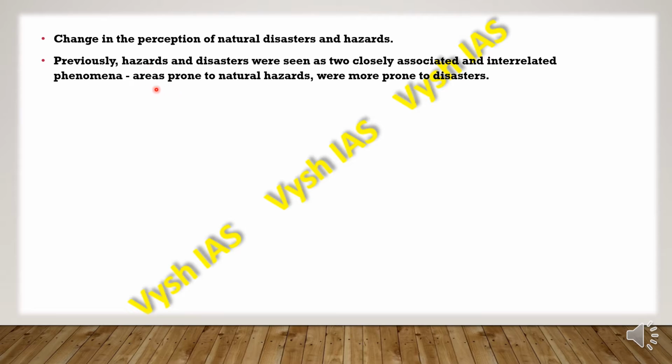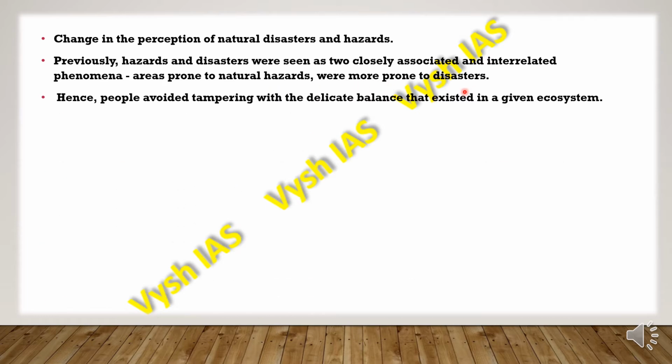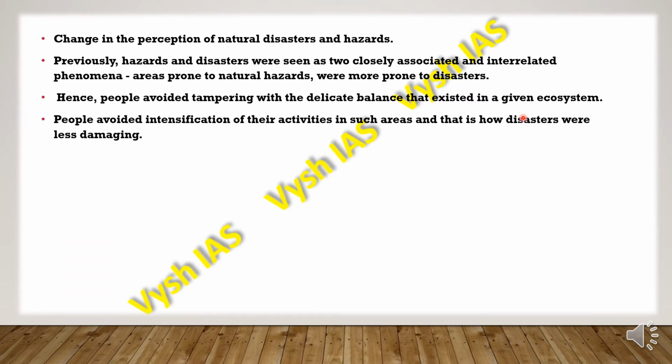Earlier they used to think that areas prone to natural hazards were more prone to disasters. So people avoided tampering with the delicate balance that existed in that particular ecosystem where the situation is a little sensitive.